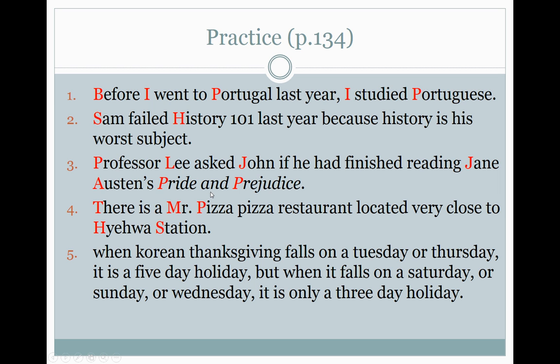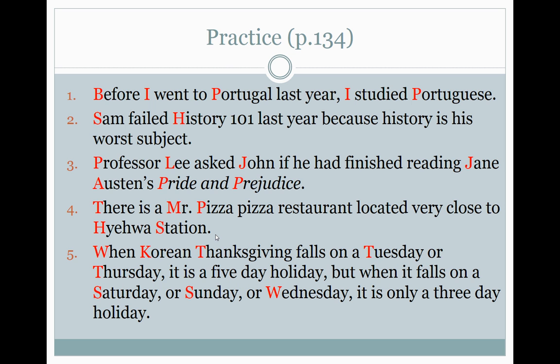There is a Mr. Pizza restaurant located very close to Heiwa Station. T for there, beginning of a sentence. Mr. Pizza is the name of a business or a brand. Heiwa Station is the name of a specific place. Okay? Heiwa Station is the name of the place, so we capitalize both of them. If you said meet me at the subway station, we wouldn't capitalize it because it's not the name. Some people may say that you should only capitalize the H and not station. In this case, we're saying it's one name, so we will capitalize both.